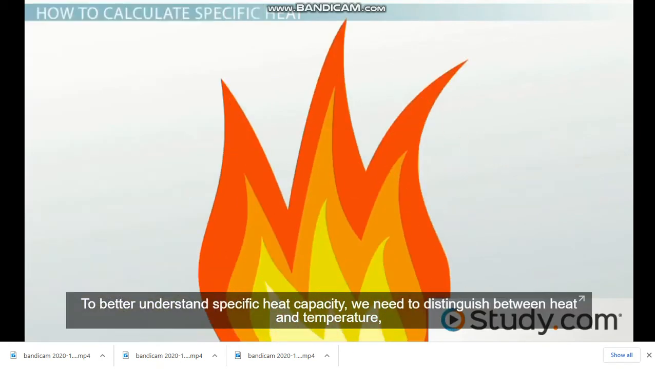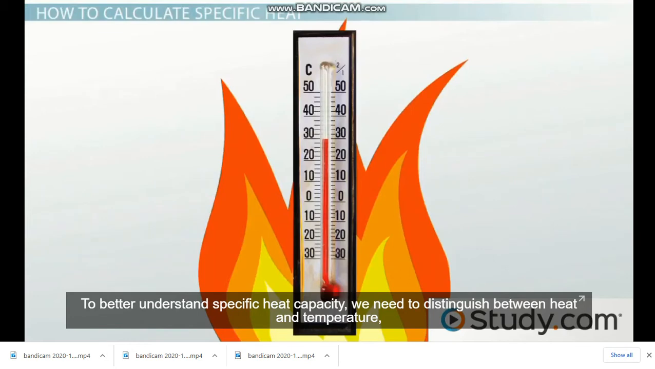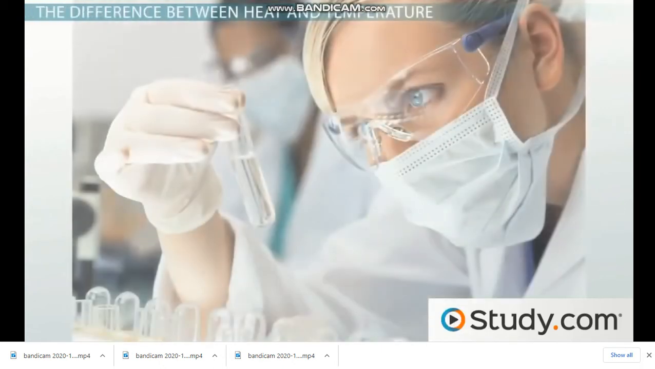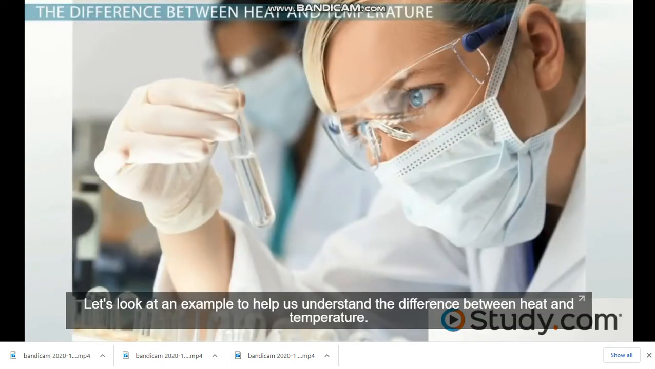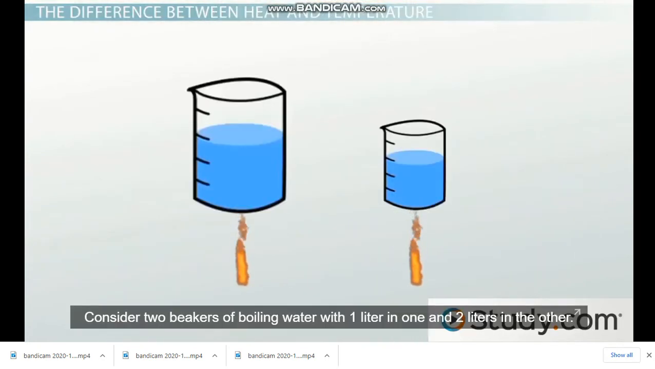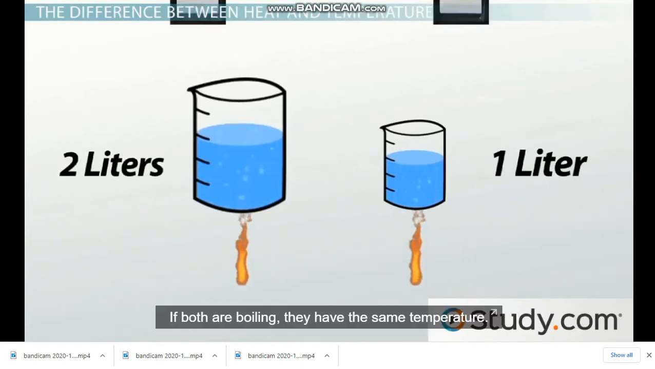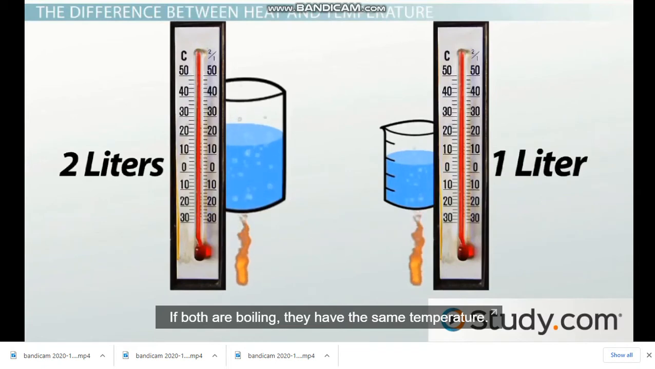To better understand specific heat capacity, we need to distinguish between heat and temperature, as both of these terms are used in its definition. Let's look at an example to help us understand the difference between heat and temperature. Consider two beakers of boiling water, with 1 liter in one and 2 liters in the other. If both are boiling, they have the same temperature.